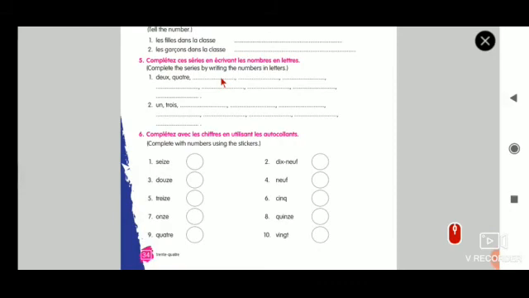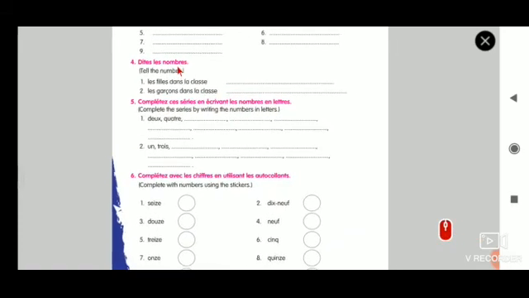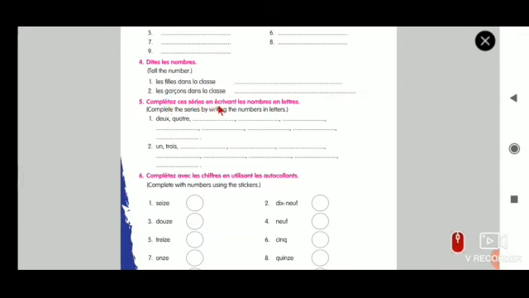See, this is even series and this is odd series. I'll read the question and you have to just compléter ces séries en écrivant les nombres en lettres. Since you are beginners, it's nothing important that you have to understand the total heading. Seeing the numbers itself you can guess, but try to read this. So there is a series of numbers, and you have to write the numbers in letters.